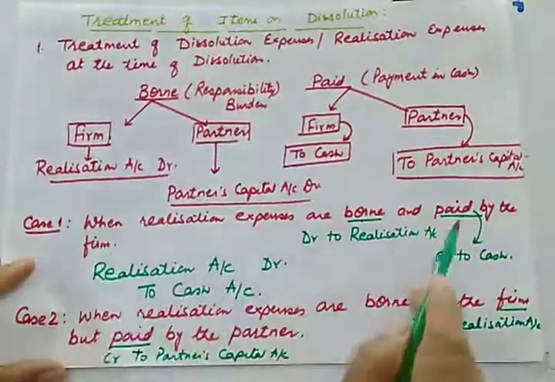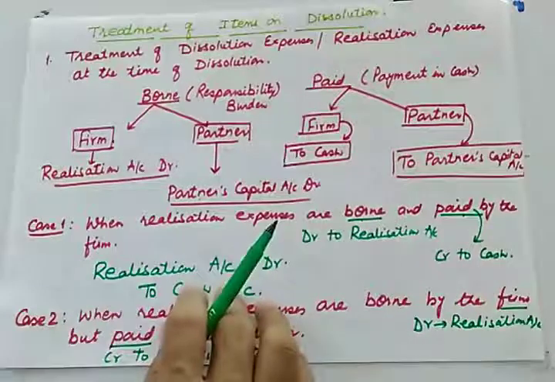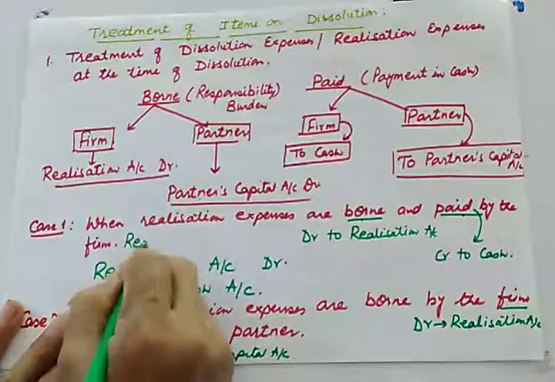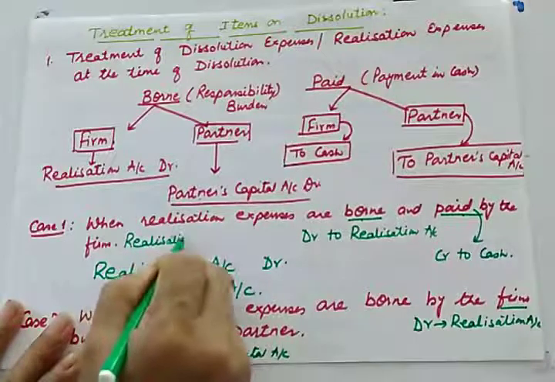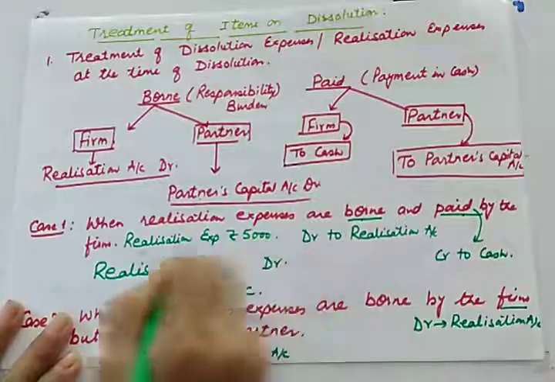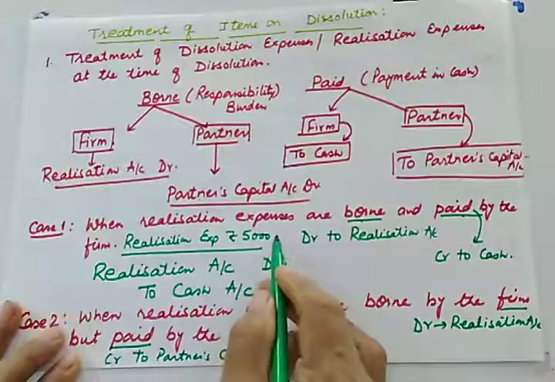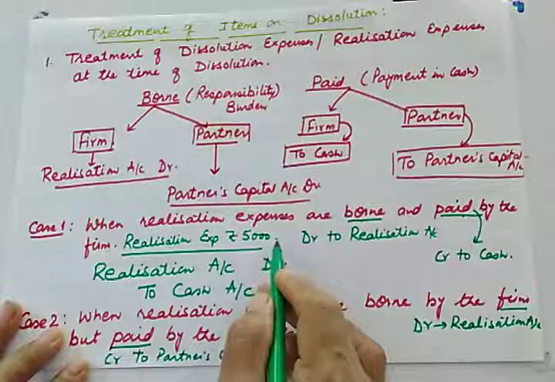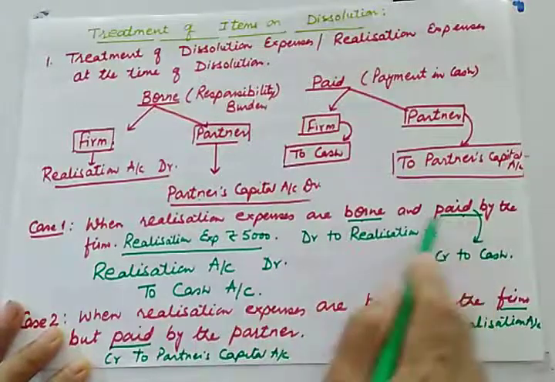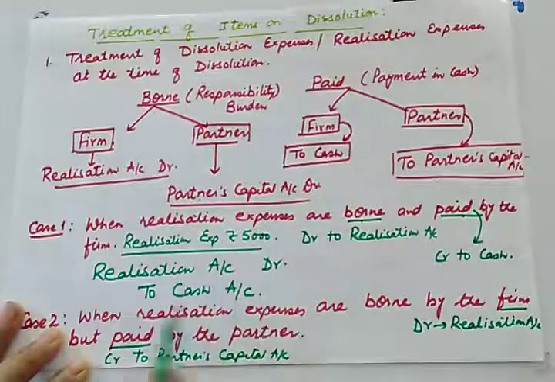So when realization expenses are borne as well as paid by the firm, in that case, case 1, they will simply give us that realization expenses are rupees 5,000. That's it. Only this much information is given to us. So question is silent relating to who is bearing and who is paying. So if question is silent, in this case we assume that both borne as well as payment is done by the firm. So the journal entry will be realization account debit to cash.